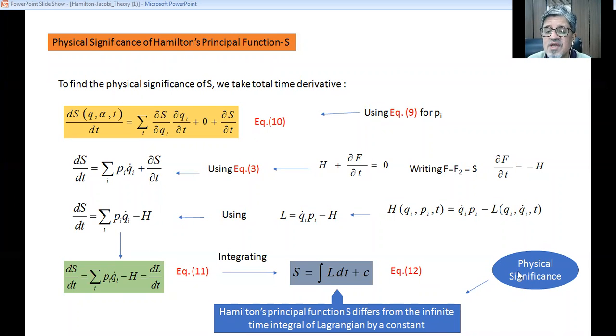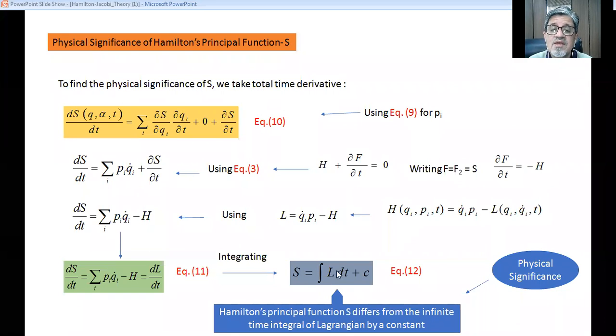Now this shows the physical significance of Hamilton's principal function. What we have derived can be stated as: Hamilton's principal function S differs from the indefinite time integral of the Lagrangian by a constant. So S and the integration of the Lagrangian are equal to each other, the only difference being the plus constant C. The integral of the Lagrangian plus constant C is equal to Hamilton's principal function.